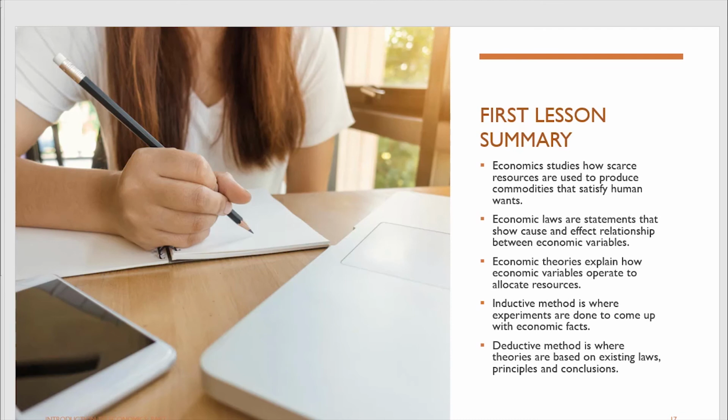So far in this lesson, we have learned that economics studies how scarce resources are used to produce commodities that satisfy human wants. We have learned that we have scarce resources, and these scarce resources need to be allocated wisely.